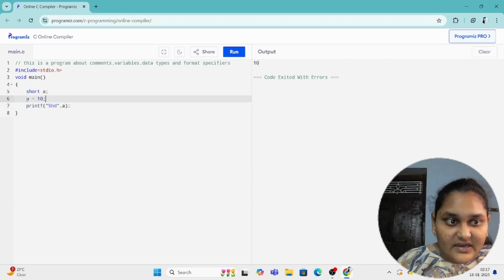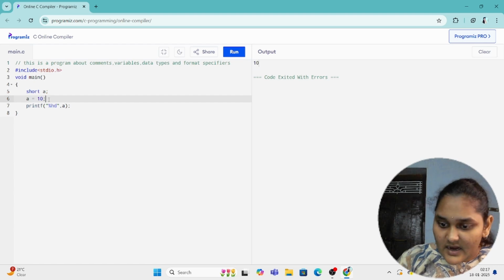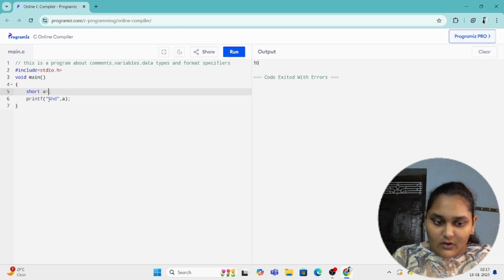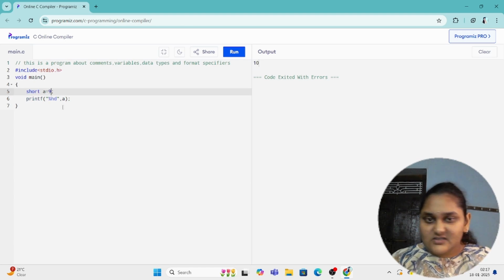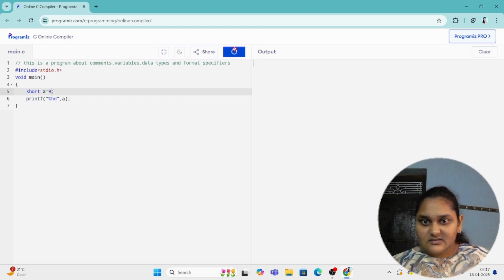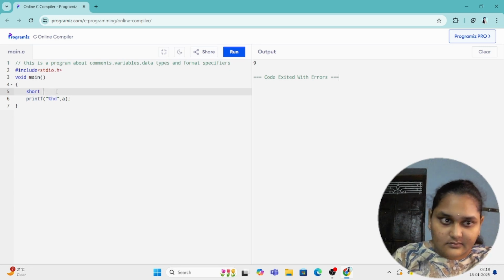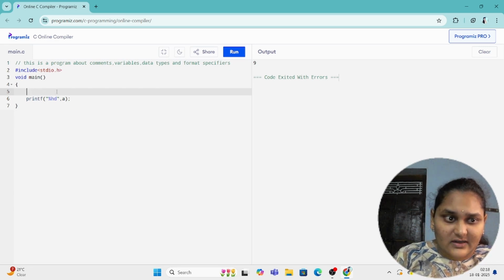So this is one way to initialize a variable. And the other way is you can do it like this also: short a equal to 9, that is also fine. Let's run it. Yeah, the output is 9. This is also fine. And the third way is you use the scanf function and take the input from the user. That is also good. We'll see that way in our next videos. So I told about only short.